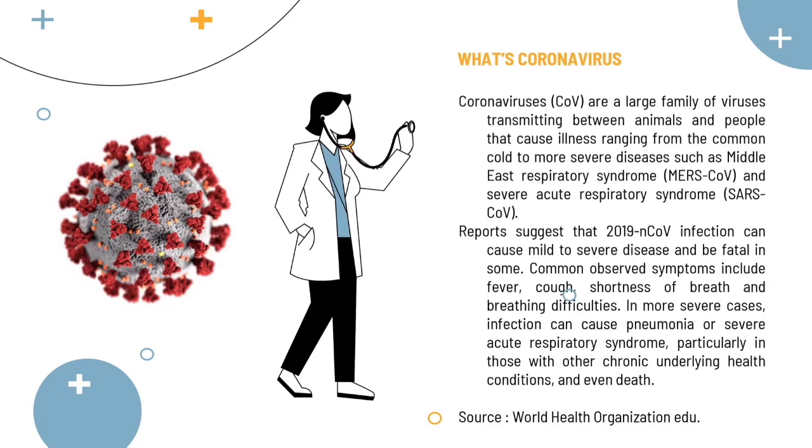Common observed symptoms include fever, cough, shortness of breath, and breathing difficulties. In more severe cases, infection can cause pneumonia or severe acute respiratory syndrome, particularly in those with other chronic underlying health conditions, and even death.